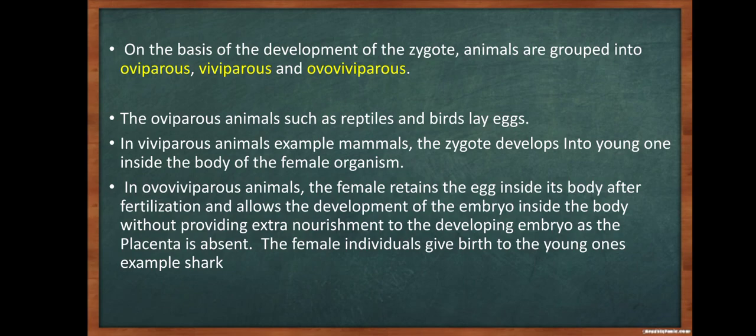In ovoviviparous animals, the female retains the egg inside its body after fertilization and allows the development of the embryo inside the body without providing extra nourishment to the developing embryo, as the placenta is absent. The female individuals give birth to the young ones, example shark.